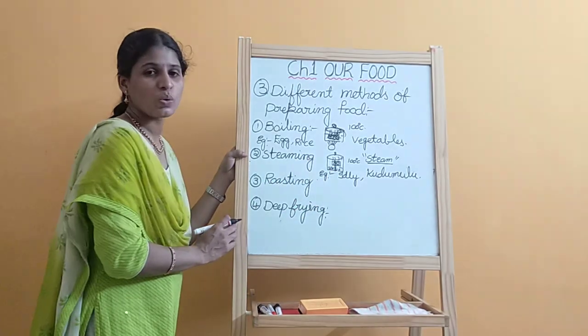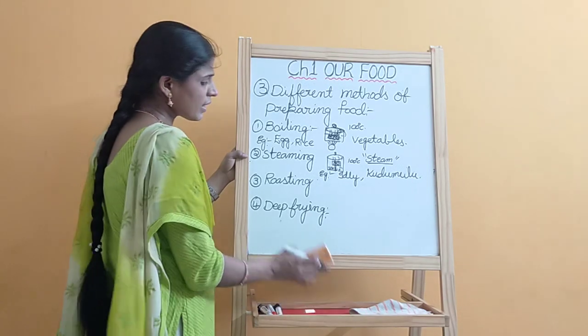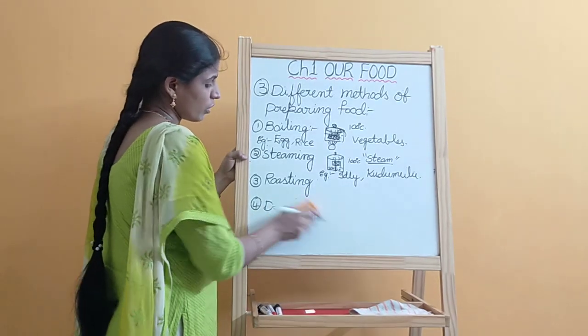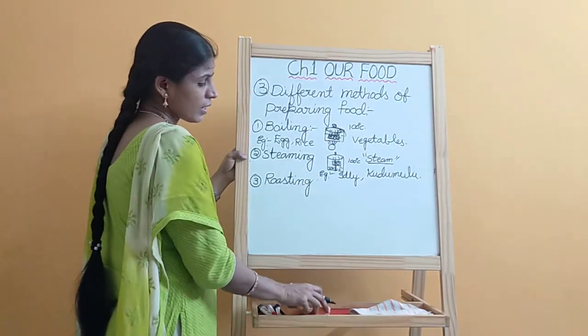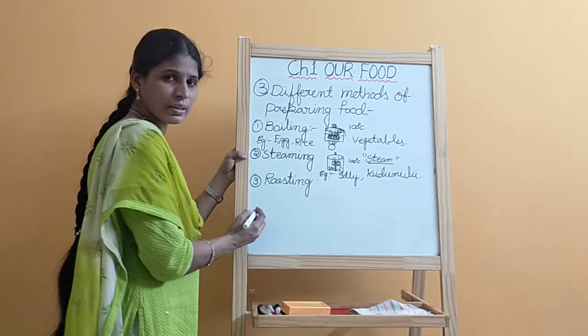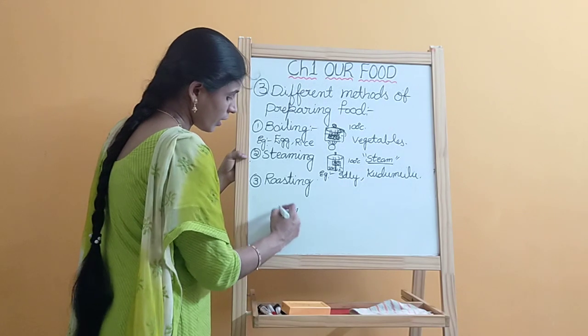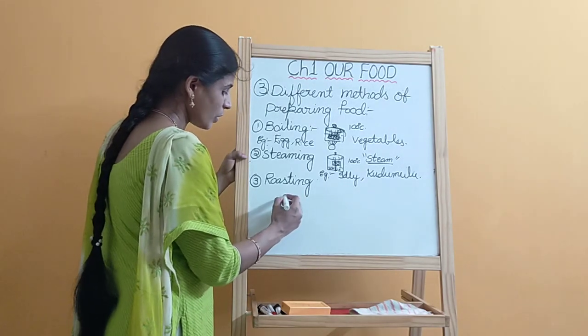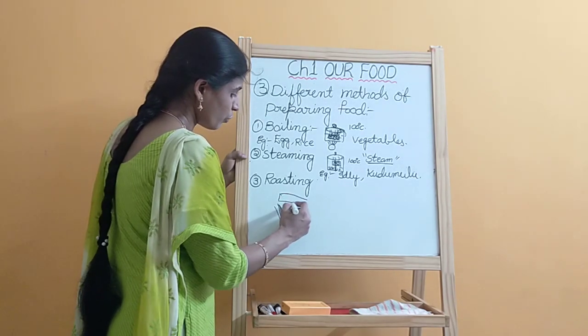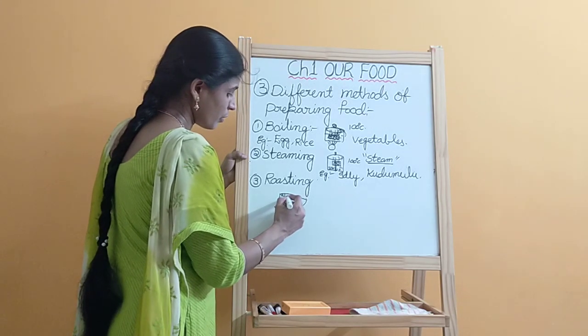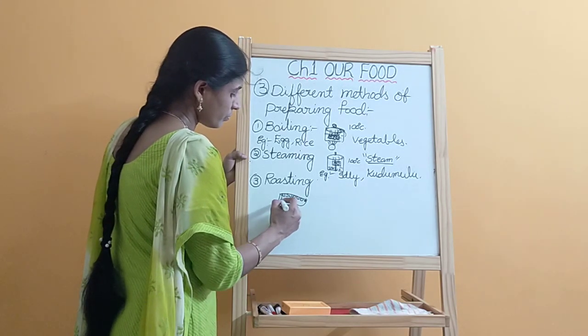And next one is roasting. Roasting is one type of method. On a high flame, we just keep the food item on it, like you take a corn.